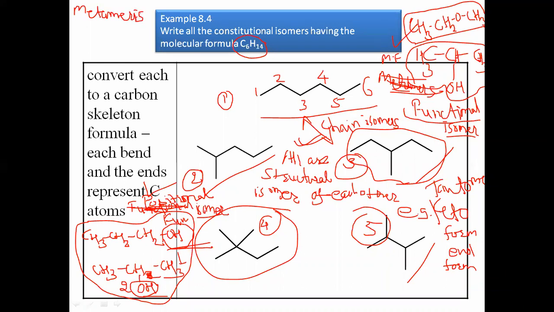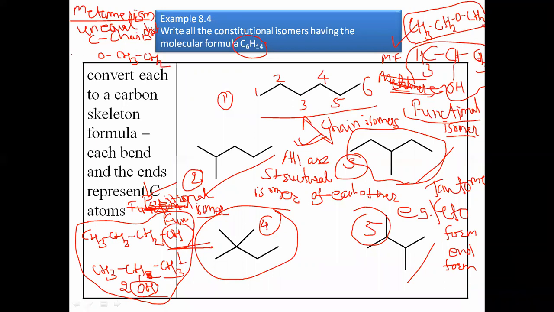Metamerism means there is an unequal distribution of carbon chains. Unequal distribution of carbon chains. That is called metamerism. The best example of metamerism is ethers.